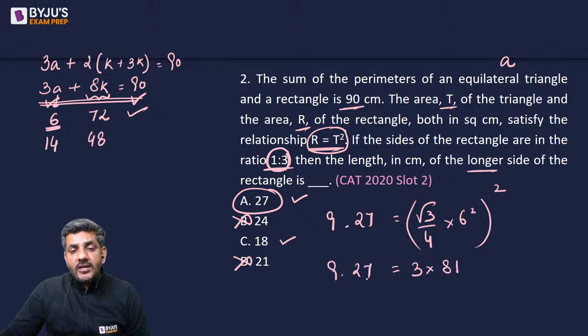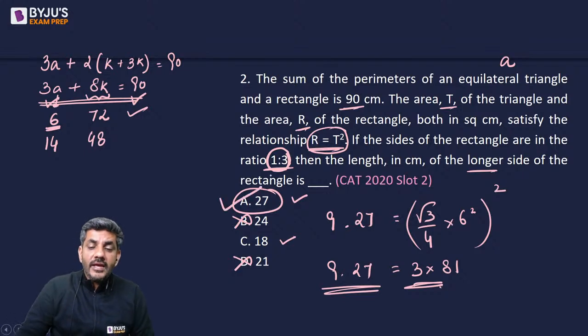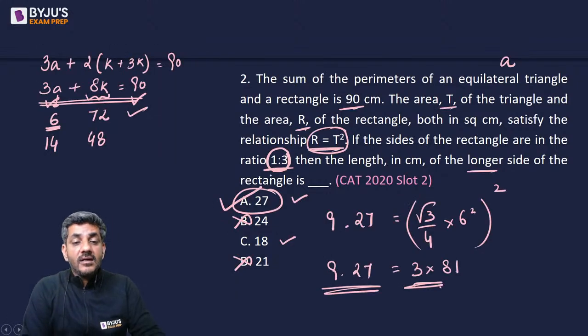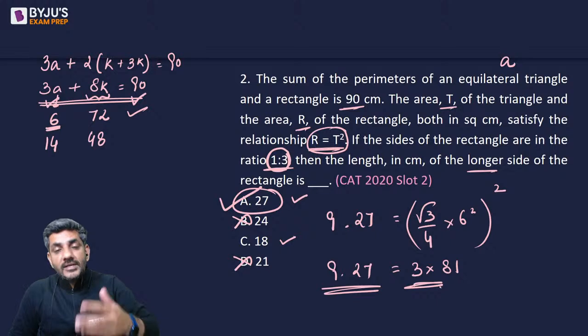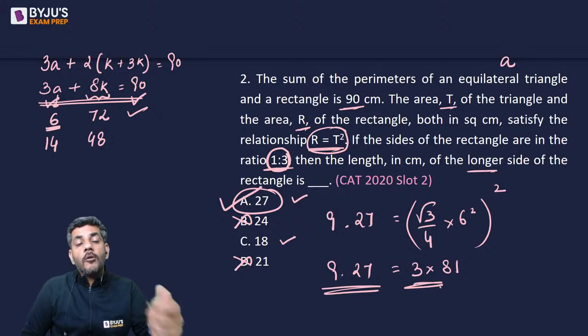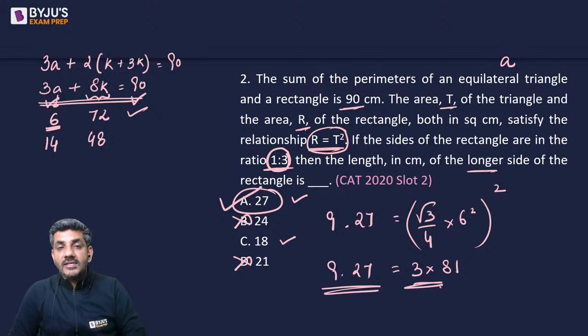So is 3 into 81 equal to 9 into 27? Yes, it is there. So my answer is option A. अगर ये ना आता, I would have said the answer is option C. My point is, I do not need to make proper equations and solve it. Using options, I could have done it the way I discussed it with you.